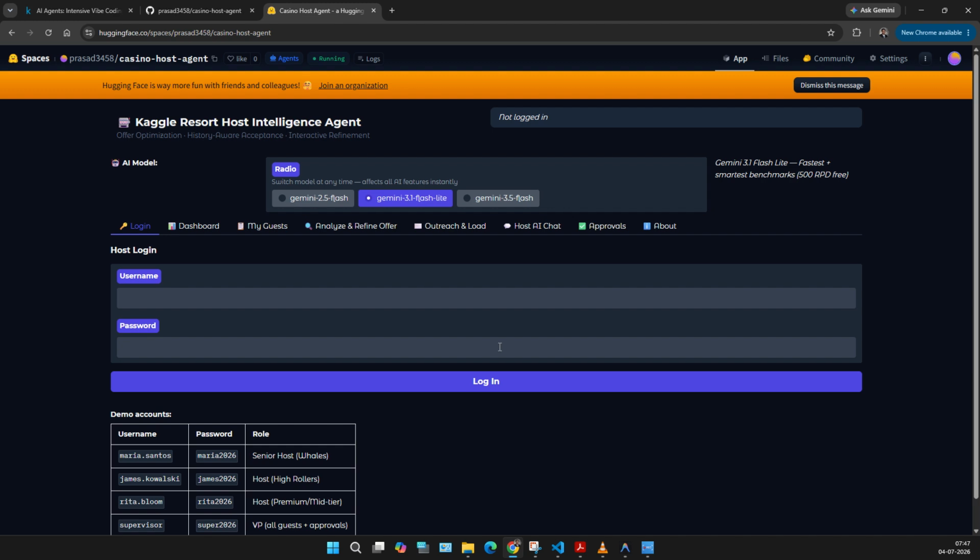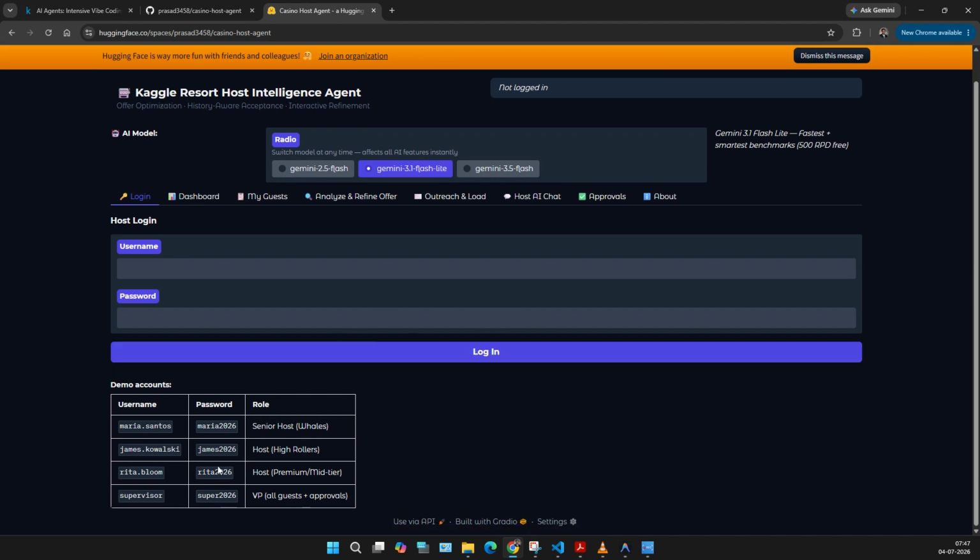So I have these demo accounts here. Let's say I log in as this host, and I'm using Gemini 3.1 Flash-Lite for this demo. You can switch between models.